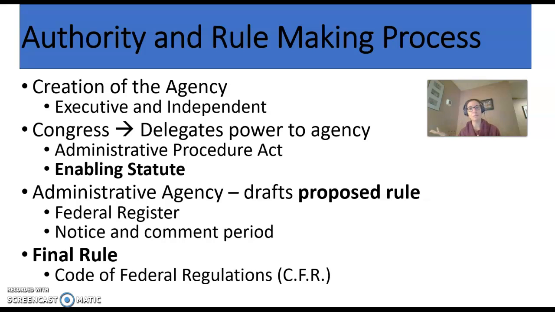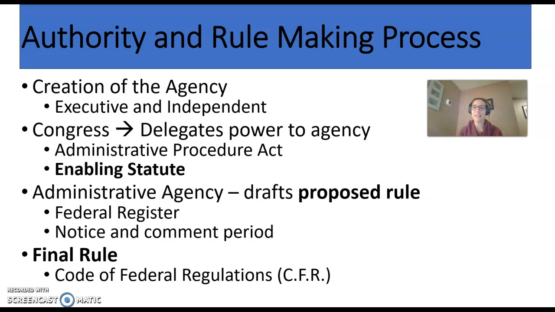What about OSHA and workplace safety? We know that Congress can't be experts on all of that. So through a set of laws, including something called the Administrative Procedure Act, Congress delegated some of its lawmaking power to the agencies, said, here, you do that.